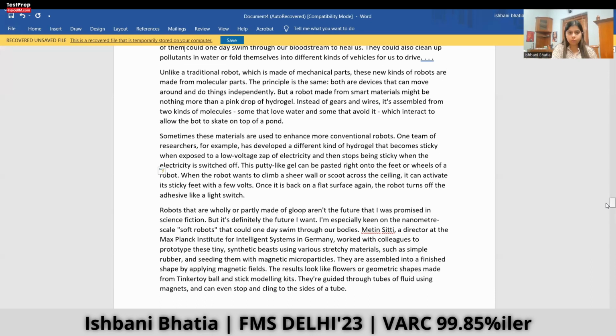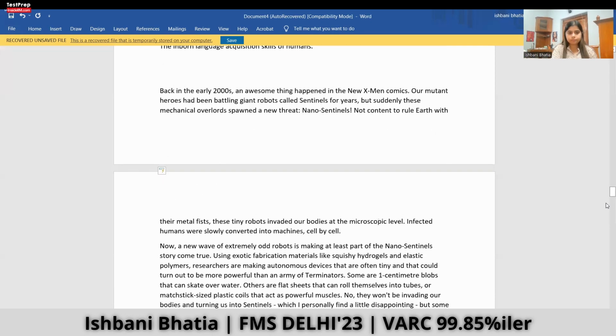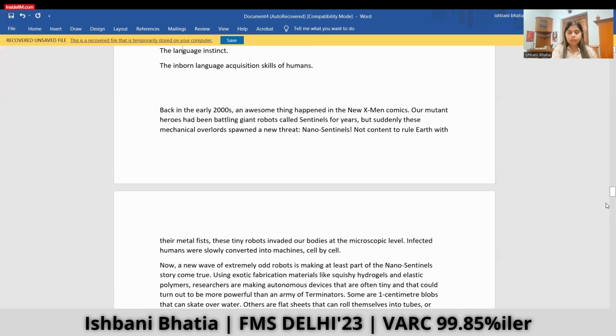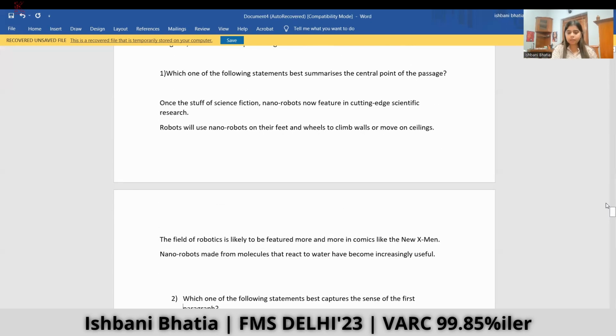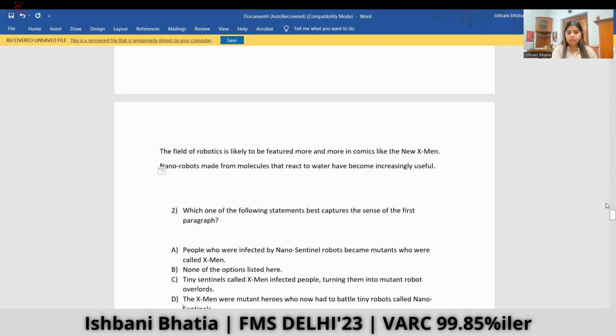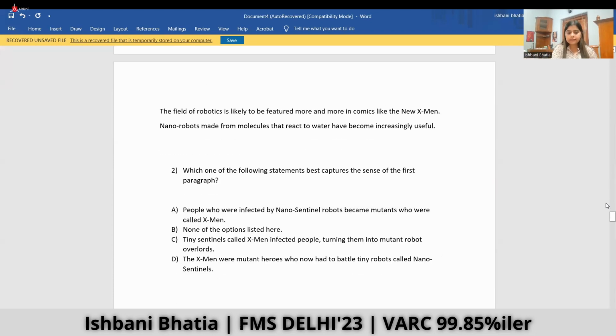Let's quickly go through it. Our mutant heroes had been battling giant robots called sentinels for a year. Now there's a new set of enemies to contend with. So there were our heroes, and now they were infected by a new kind of particles, right? The X-Men were mutant heroes, and now they have been infected by new tiny robots, which were nanosentinels.